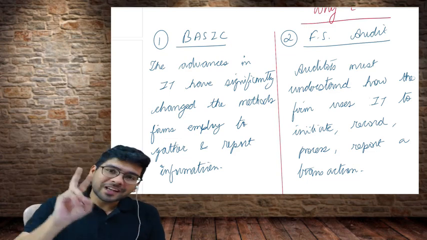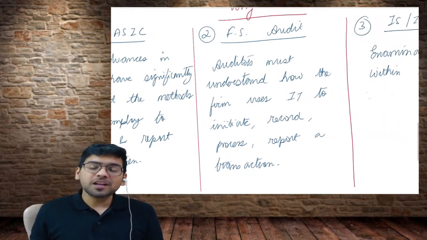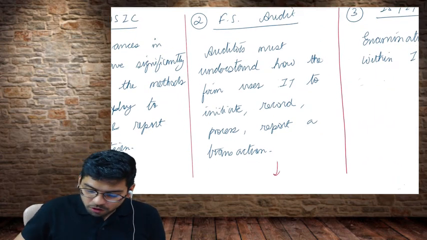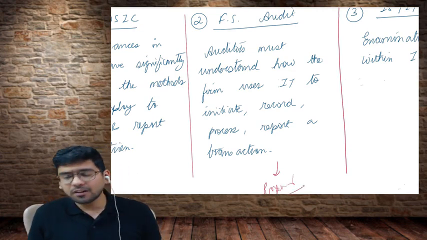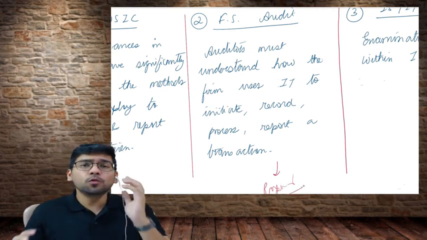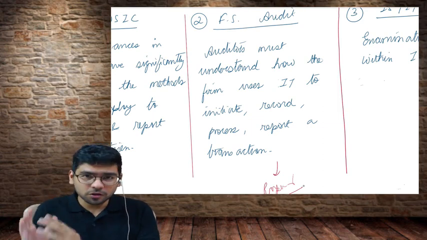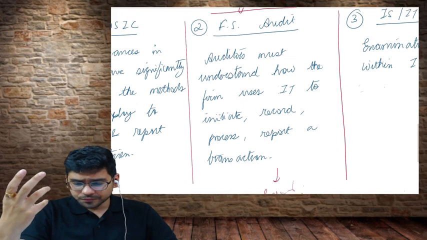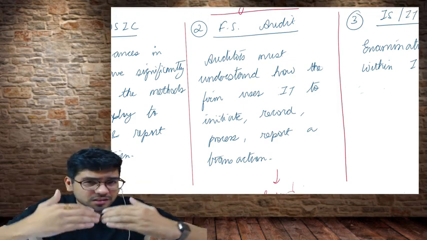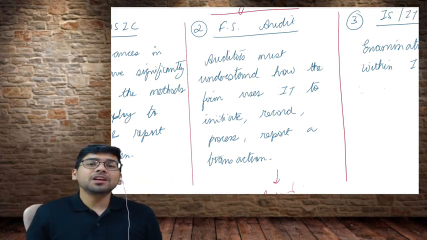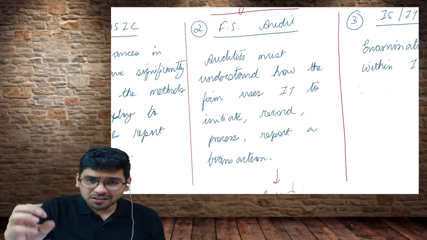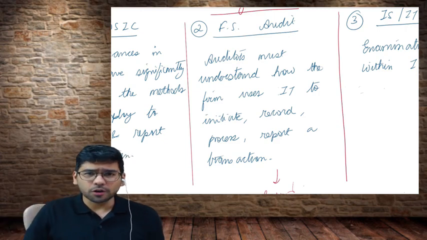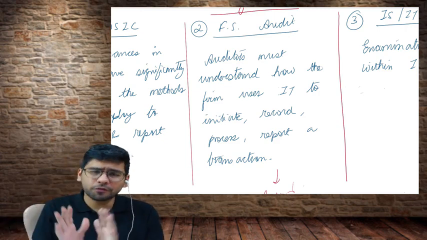All right, now second is FS, financial statement audit. This is what, guys, you are going to understand in your paper number 6 at the CA Inter level. In your auditing subject, we are only going to discuss financial statements audit. So please understand, in paper number 6 we check the financial statements of an enterprise and we give an opinion whether the financial statements are giving a true and fair view or not. Maybe these are new words for you for the time being.